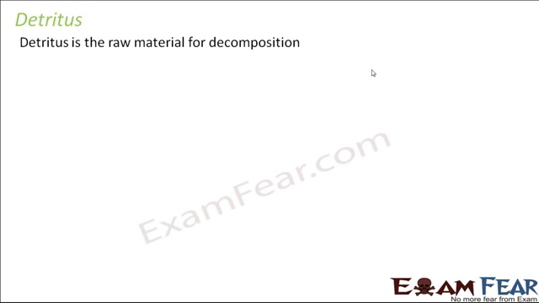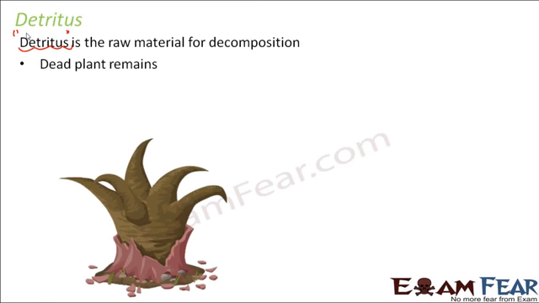In a very similar way, decomposers feed on dead and decaying matter. That dead and decaying matter is the raw material for the process of decomposition, because they act upon it and break it down into simpler forms. Those dead and decaying matter are known by the term detritus. What forms the detritus?